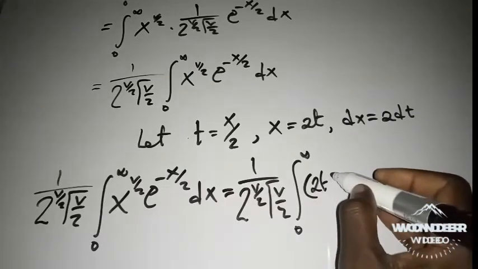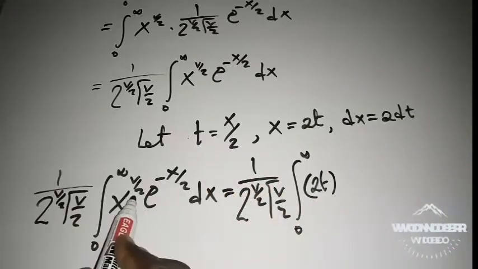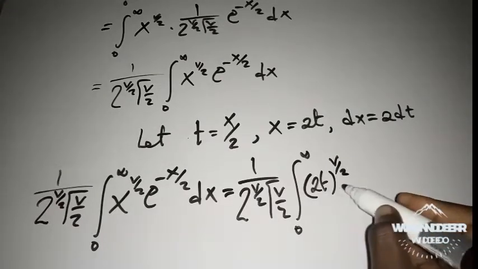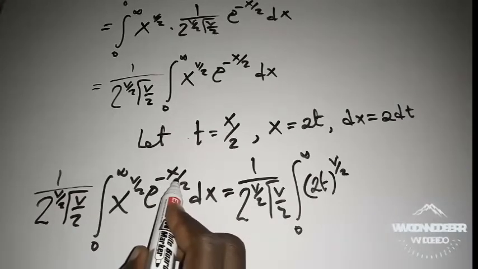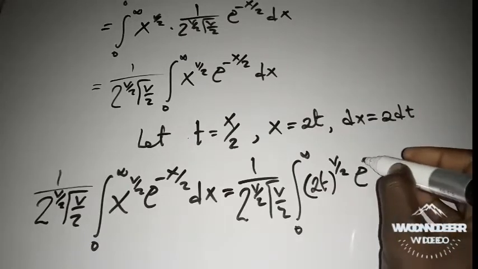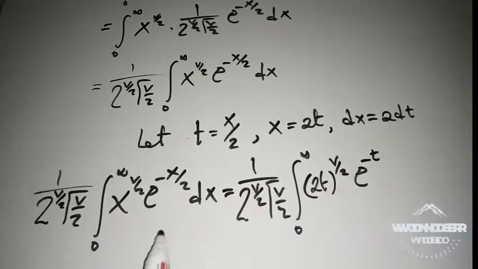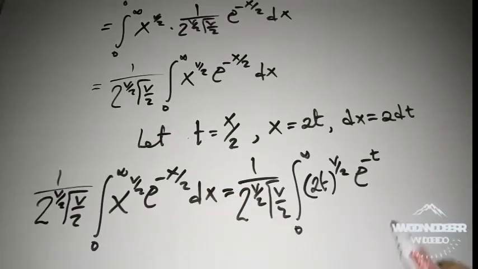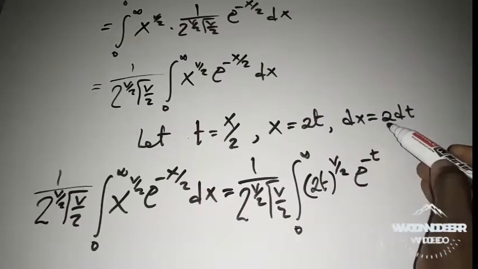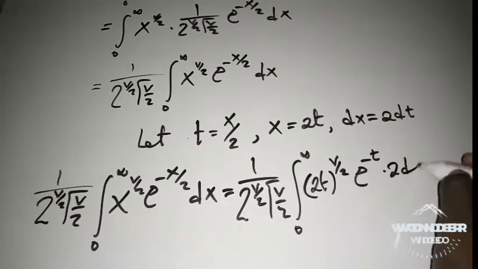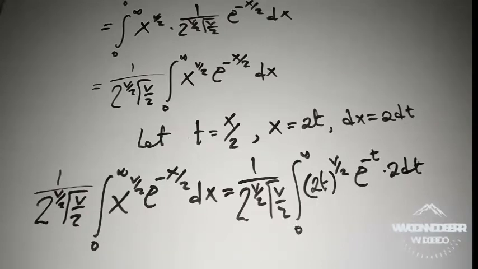So 2t raised to the power of v over 2, and then times e to the power of negative t instead of negative x over 2, because x over 2 is equal to t. Finally, dx I will substitute with 2 dt.